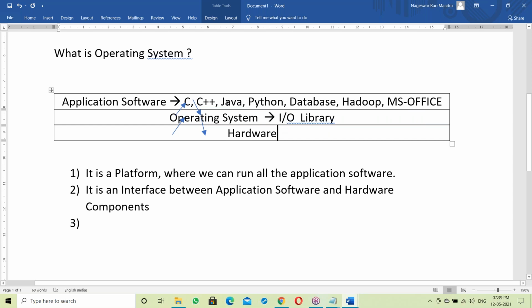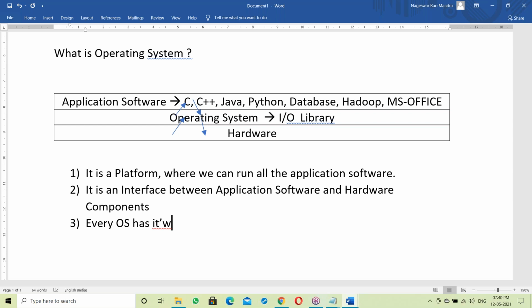Suppose a Java program delivering output. That output goes to the output library, which communicates with the output device. Suppose a Java program reading from the keyboard. That keyboard data simply goes to the input library, then from the input library to the Java program. So between a Java program and hardware there is an input output library to perform IO operations between the Java program and hardware components. Not only Java, even other programs also. For every program, there is the input output library.